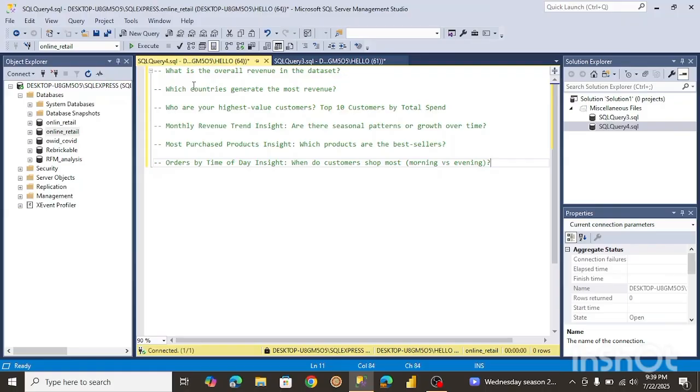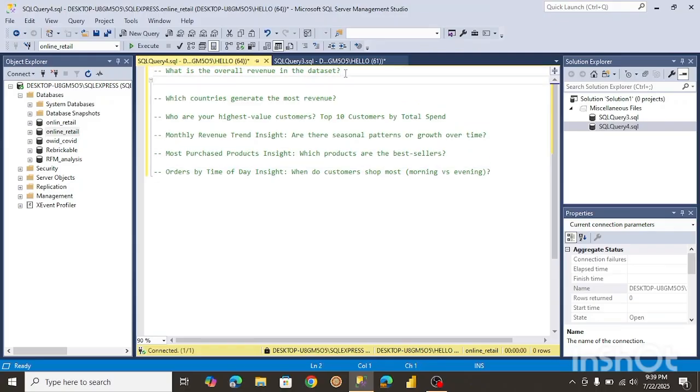All right, so here are some questions we're going to be answering before moving on to our RFM analysis. I just created a new query and pasted all these questions in. You can feel free to add more, but here are some I managed to come up with. The first question we want to know is the overall revenue in the data set. So how much revenue has the business generated over time? Before I do that, I'm just going to select all the records.